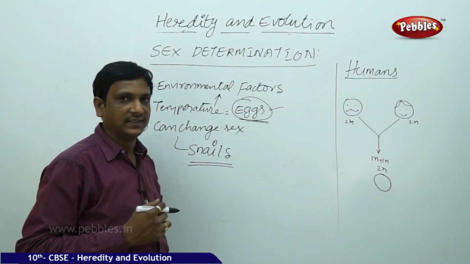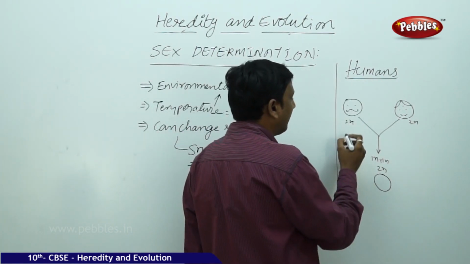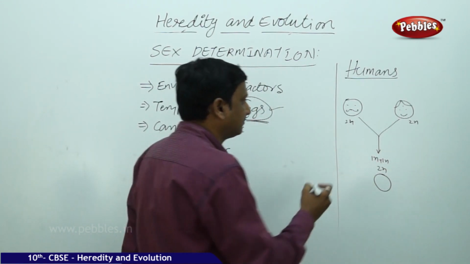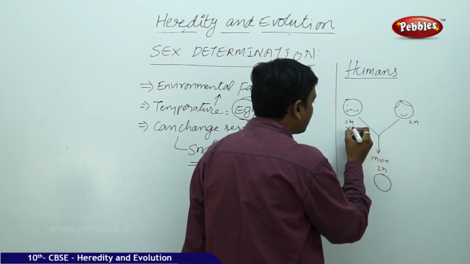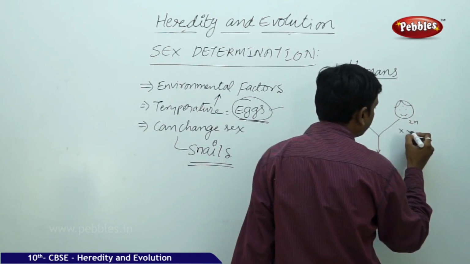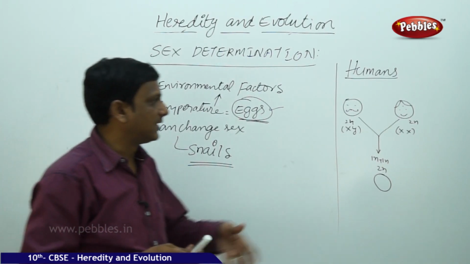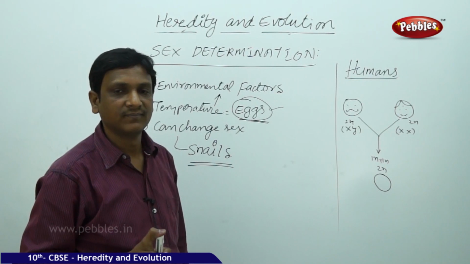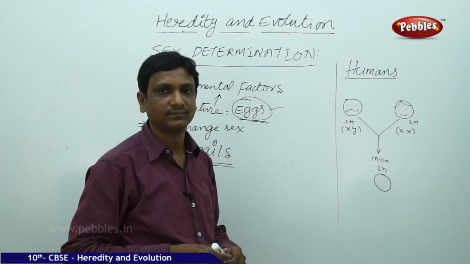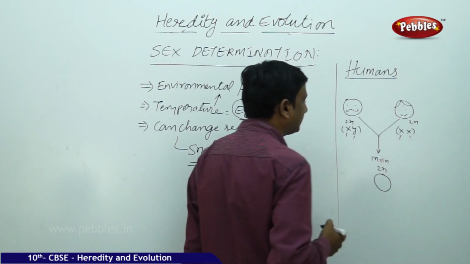In the father's body, the reproductive cell of the male will have two genes that determine the sex, X and Y. In the mother, both are X. So the character of female is represented by both X in the mother. In the father, X, Y.